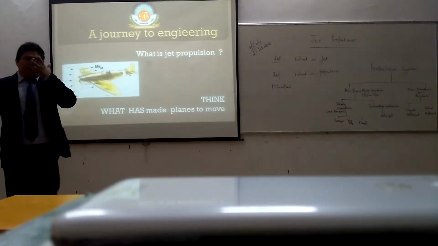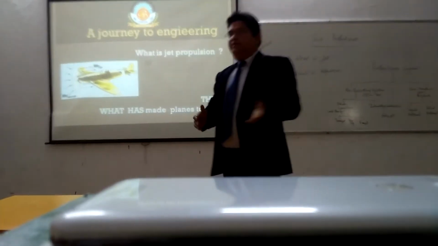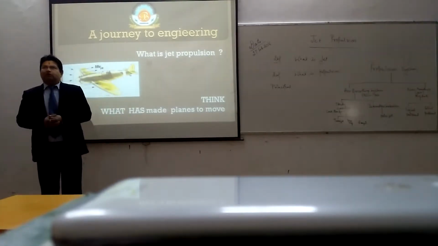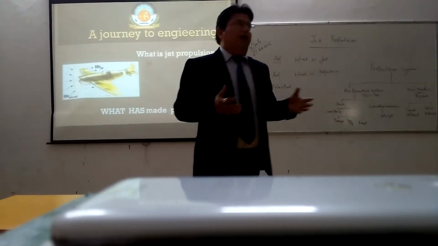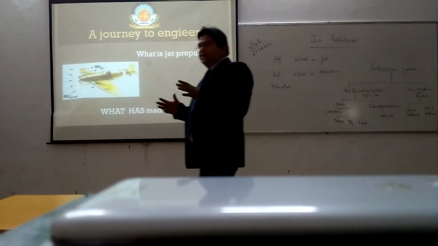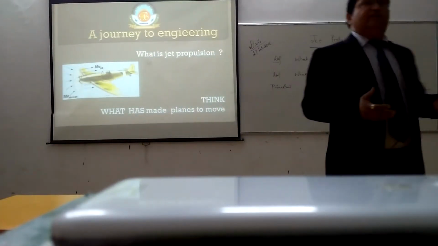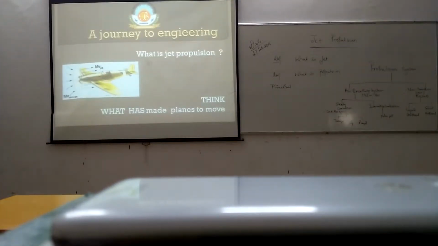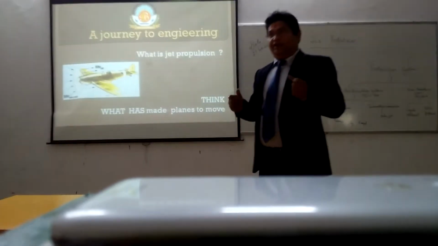So we are here to start the lecture of jet propulsion, unit 5 of UPTU, that is Uttar Pradesh Technical University. Now, as we see, the course module speaks about the basic idea of jet propulsion and how the various rockets and aeroplanes are flying. This is a very important aspect for engineering: how such big planes and such high-speed planes are designed, what is the purpose of their design, and how the propulsion, that is the speed attained by the various aircraft, takes place.